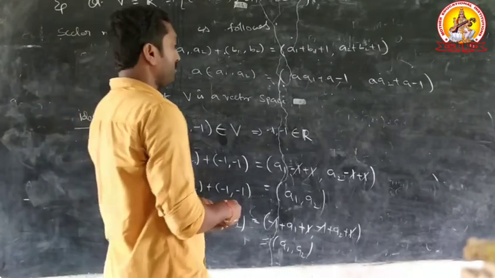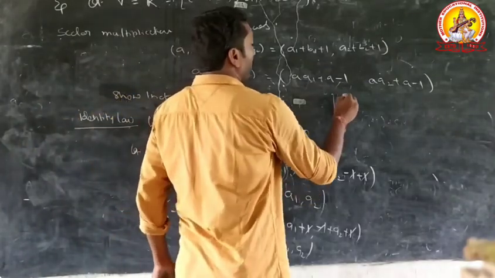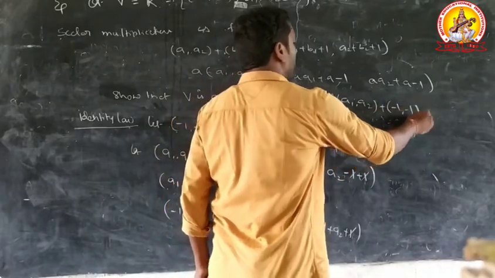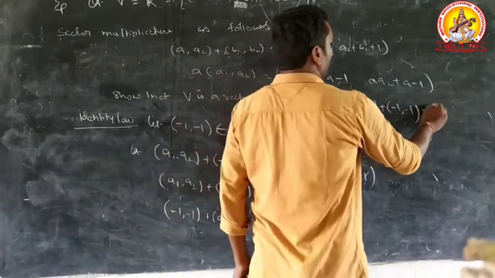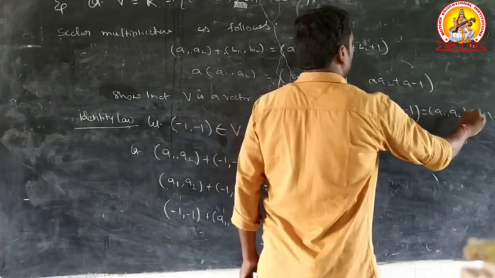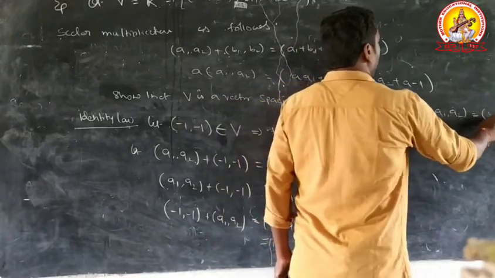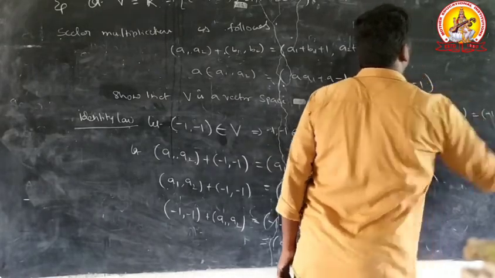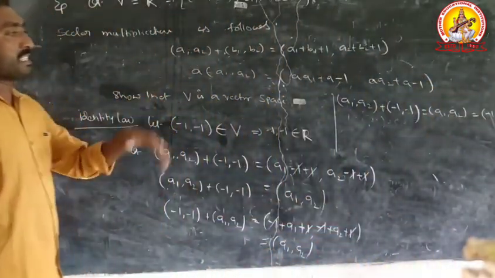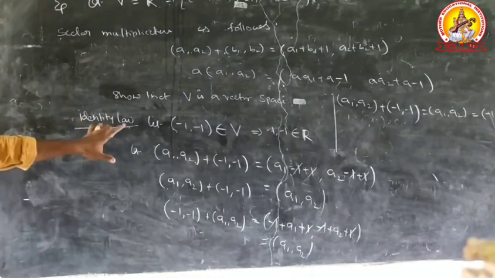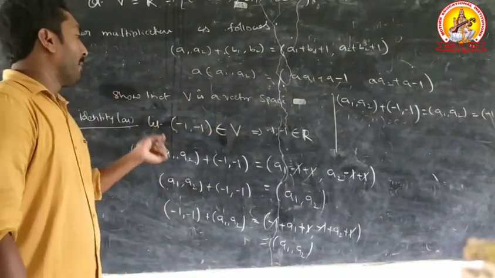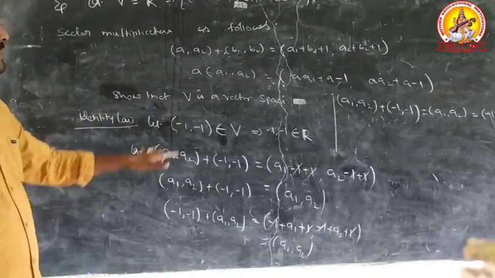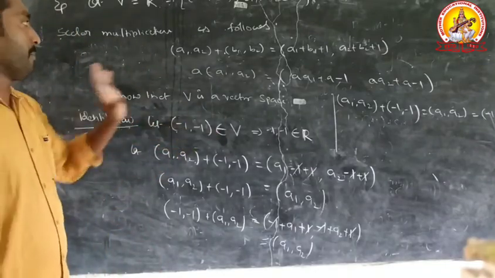Therefore (A1, A2) plus (minus 1, minus 1) equal to (A1, A2), that equal to (minus 1, minus 1) plus (A1, A2). Therefore, V satisfies identity law with respect to addition. (Minus 1, minus 1) is an identity element in this vector V.